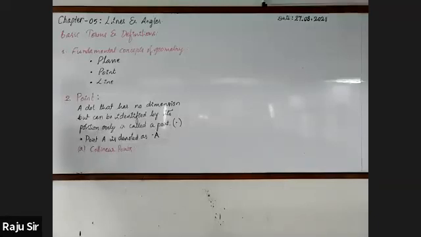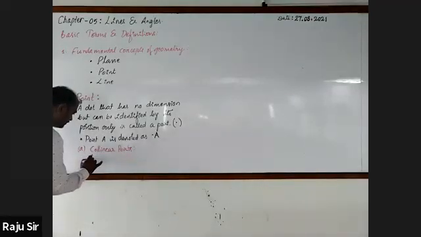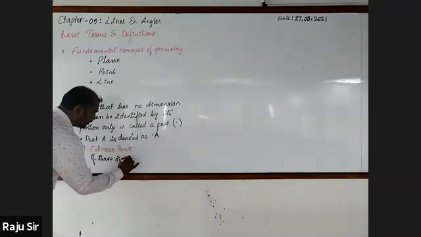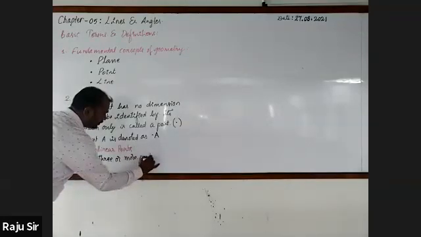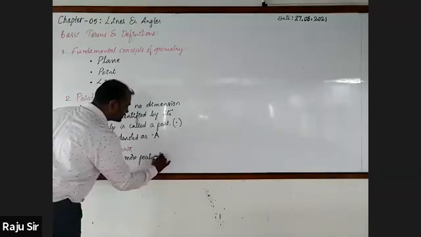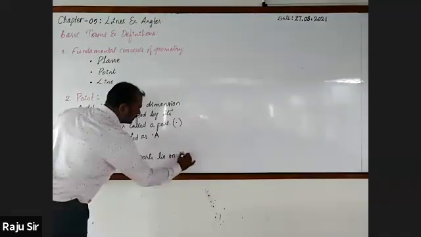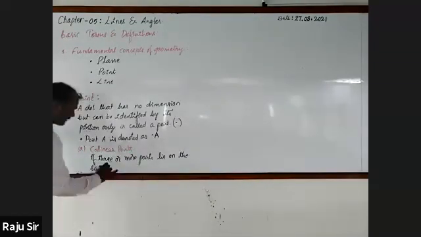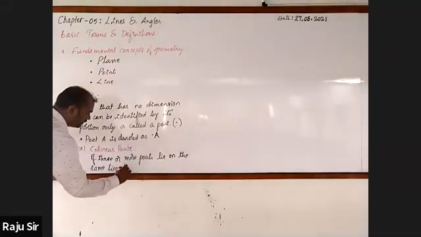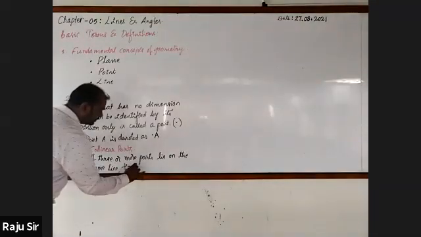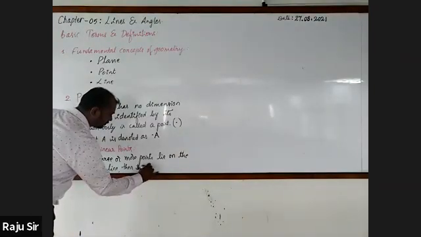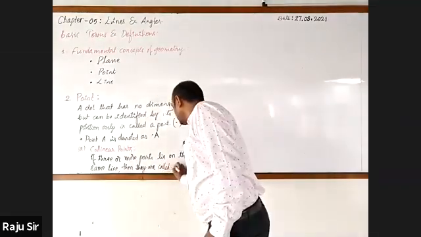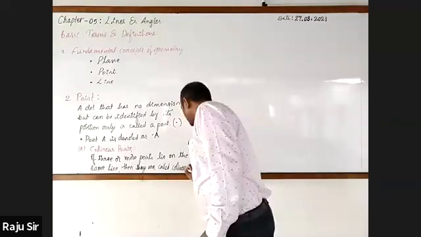If three or more points lie on the same line, then they are called collinear points.